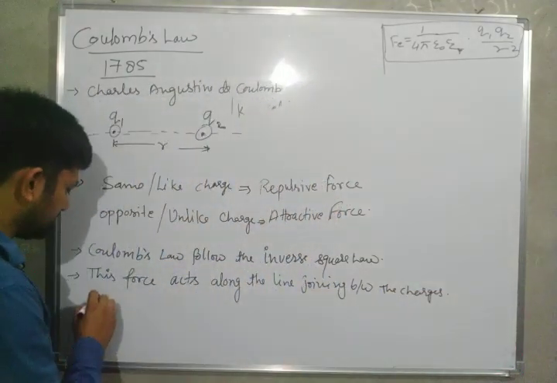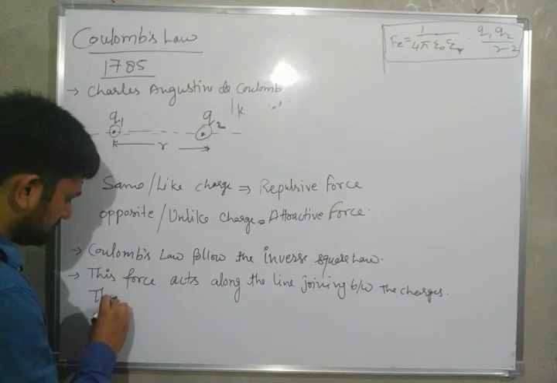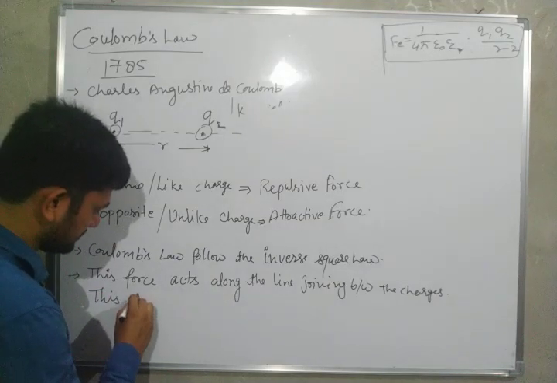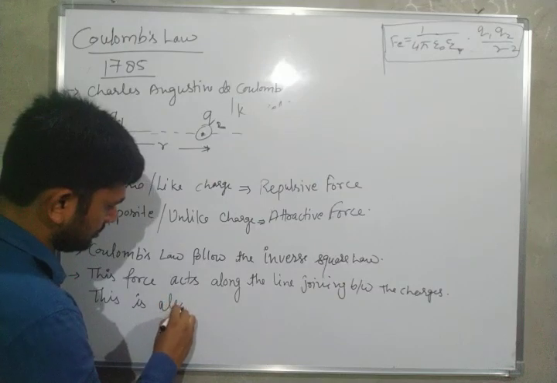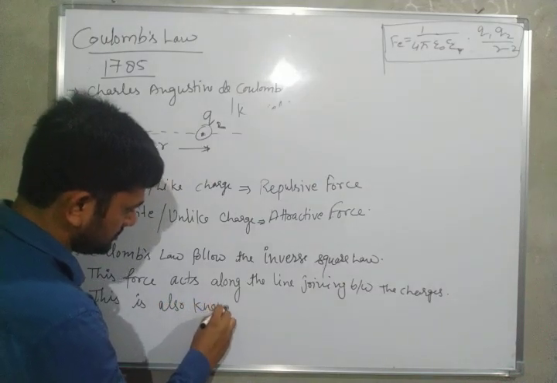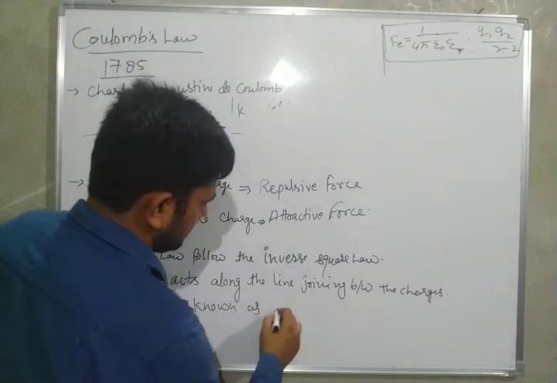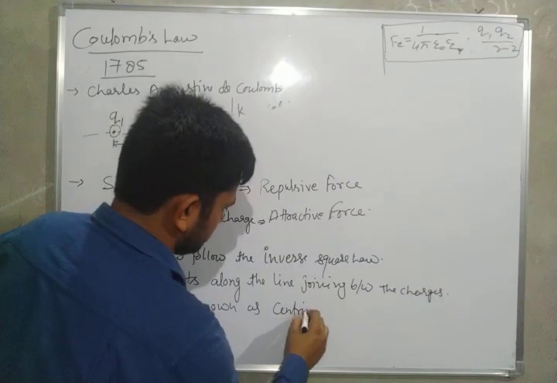So this is also known as a central force.